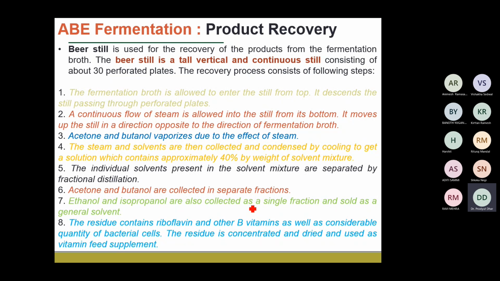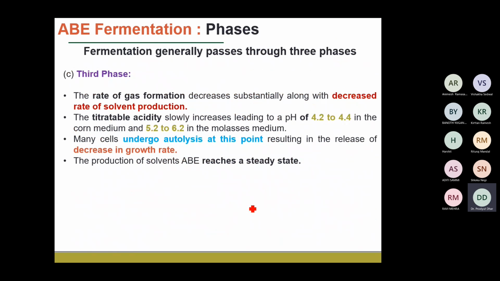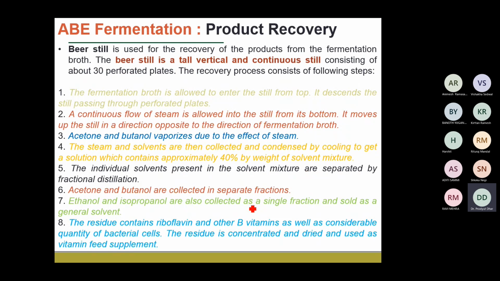So we have looked into the media components and the different phases of the growth of the microorganisms with the AB fermentation. Next, let us look into how we can recover the products.